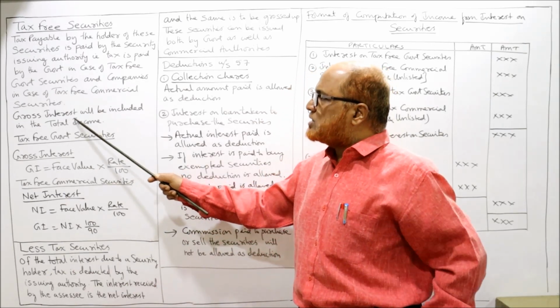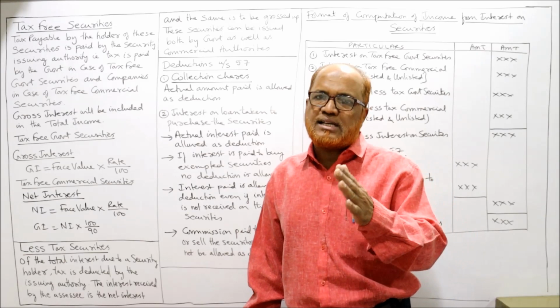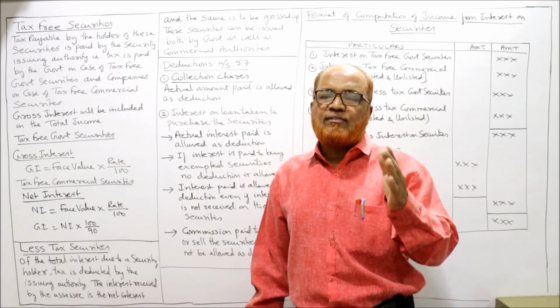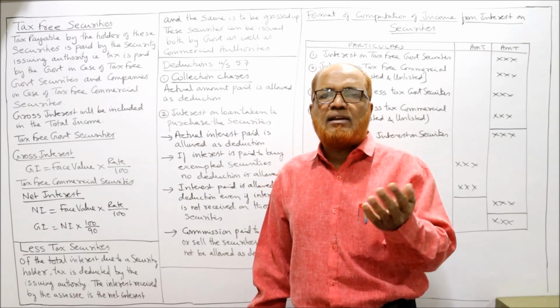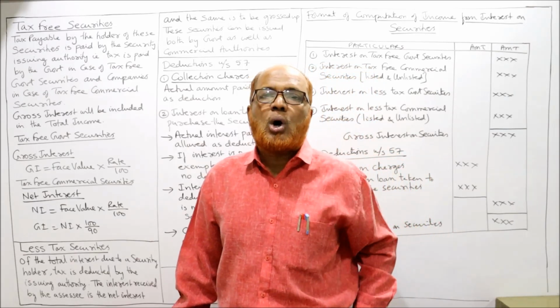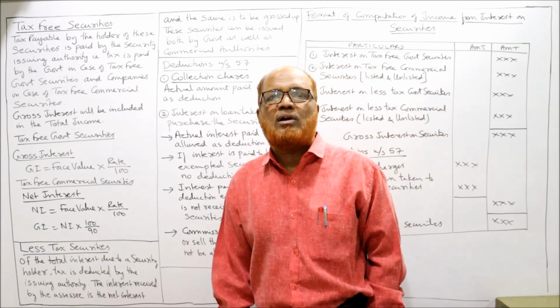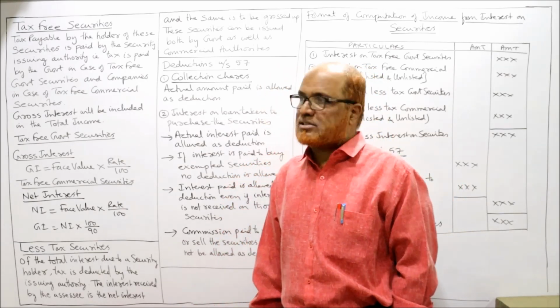Now gross interest will be included in the total income. We have two concepts: gross interest and net interest. If tax is deducted, then we get the net interest. If tax is not deducted, it will be called gross interest. While computing the income from interest on security, we always take gross interest.